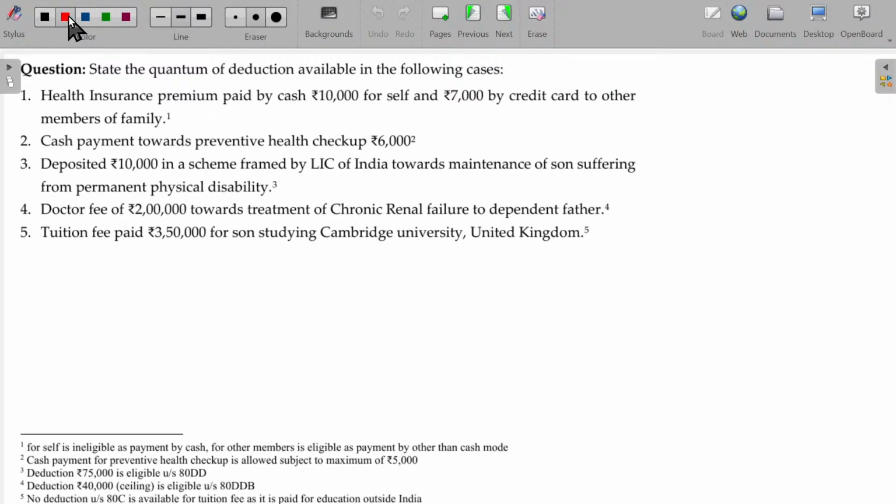Now, state the quantum of deductions available in the following cases. Health insurance premium paid by cash, 10,000, not eligible, right? Health insurance premium, 80D. And 7,000 by credit card to other family members, eligible. So, 80D deduction is eligible. How much? 7,000 can be enjoyed.